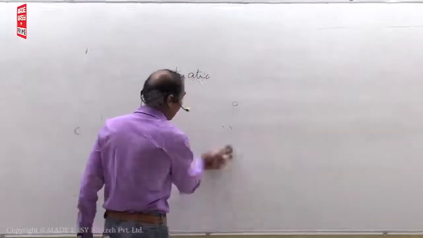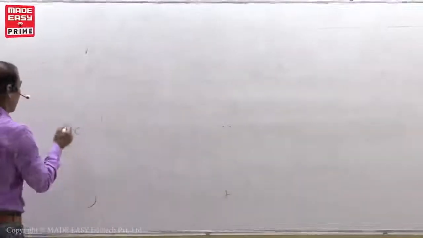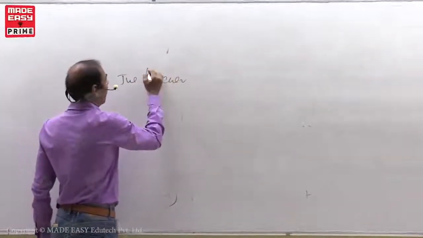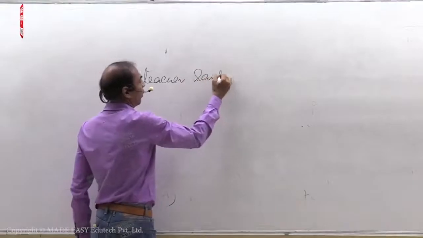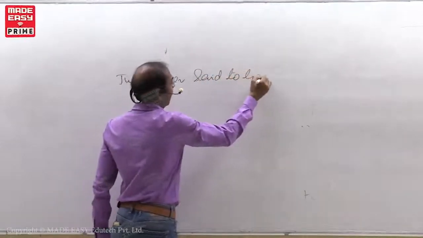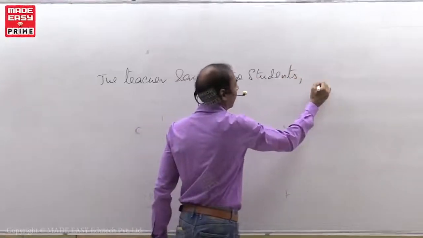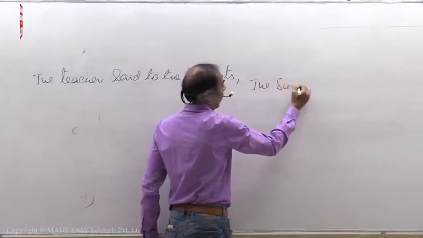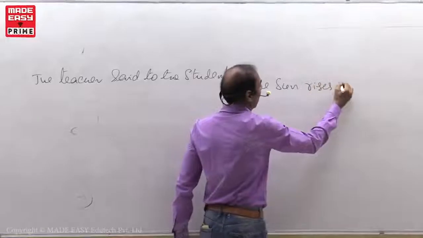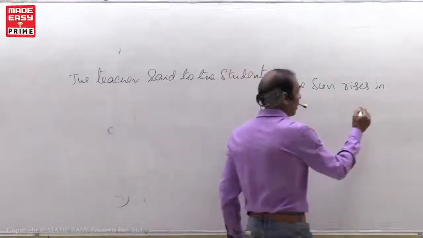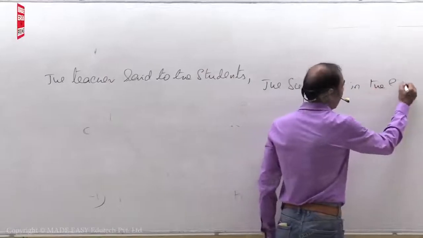First, let us take one easy sentence. Okay, the teacher said to the students, the sun rises in the east.